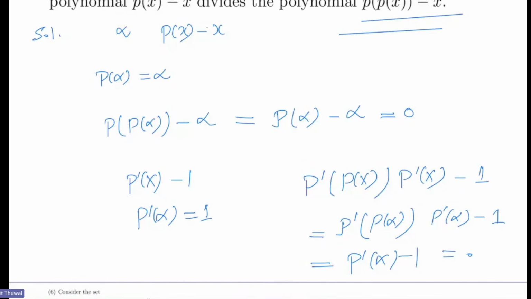In this way, please verify that if the multiplicity is m, then the (m minus 1)th derivative will vanish but the mth derivative will not, and verify it for that also. Then this statement is true. You will do that because I have told you how you have to do it. Okay. Fine.